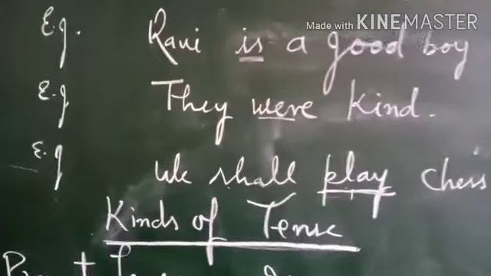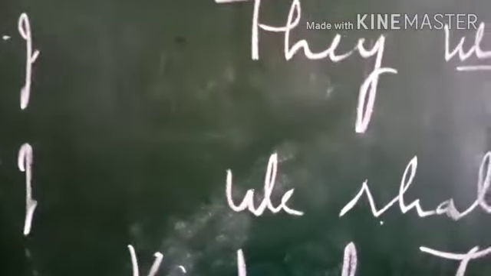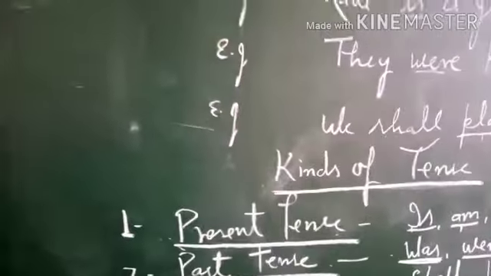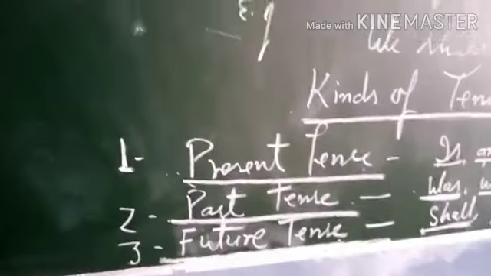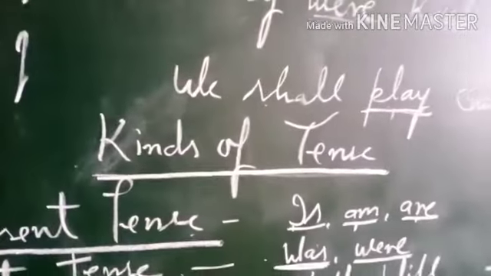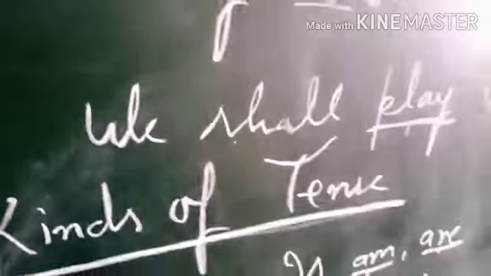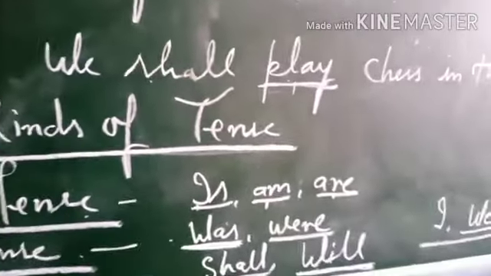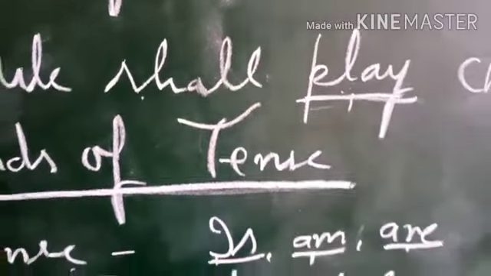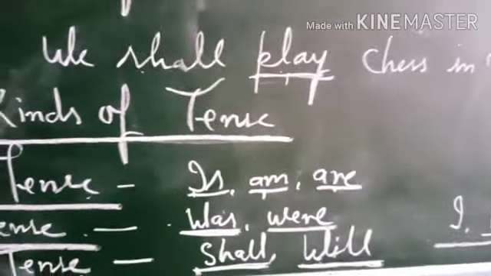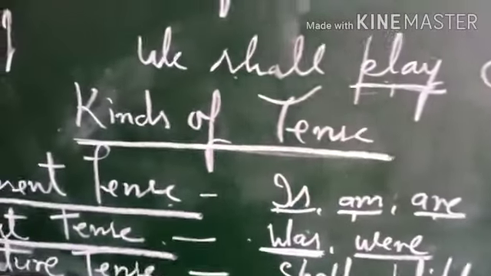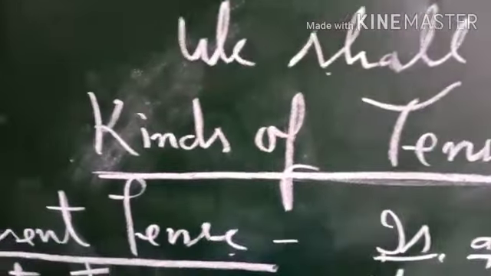Now we have to study the kinds of tense: present tense, past tense, future tense. First is present tense. For a singular number subject we use "is", for plural number subjects we use "are", and for the subject "I" we use "am" in present.